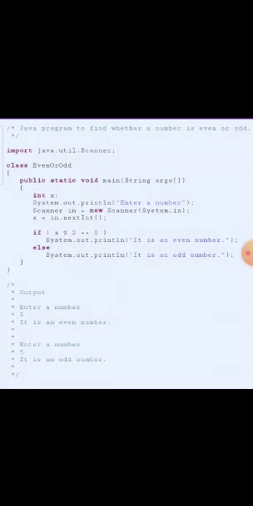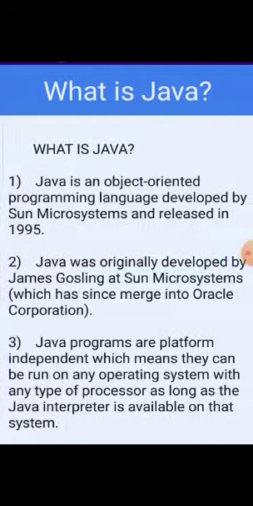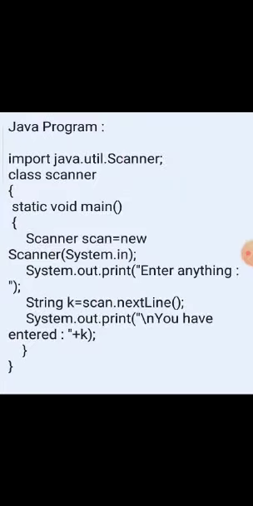Then what will be the output? First we will enter the number 2, it is an even number. Then enter the number 5, it is an odd number. So these are all the important concepts that we will discuss in the next video. We will discuss all the other important concepts of Java coding.